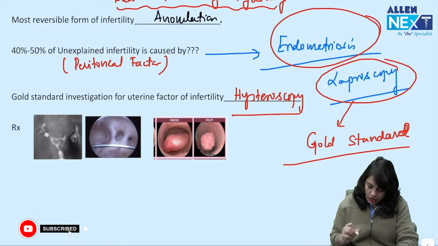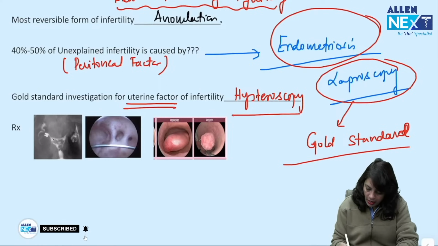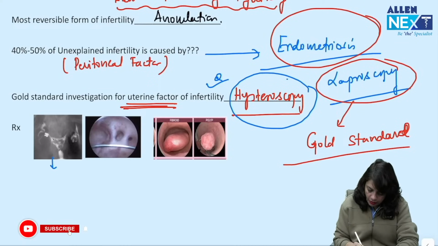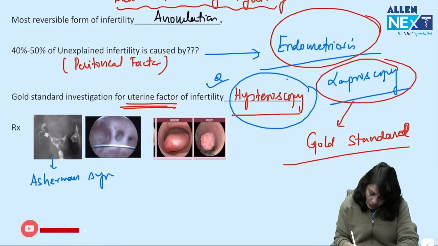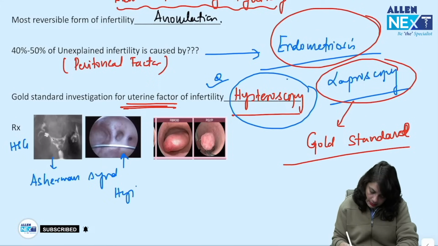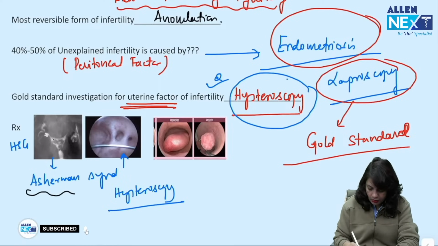Now there are images given here for the uterine factor of infertility. So hysteroscopy remains the gold standard investigation. Why did I say that? Because you can confirm your diagnosis of Asherman syndrome. This is the HSG finding and this is the hysteroscopic finding of Asherman syndrome.